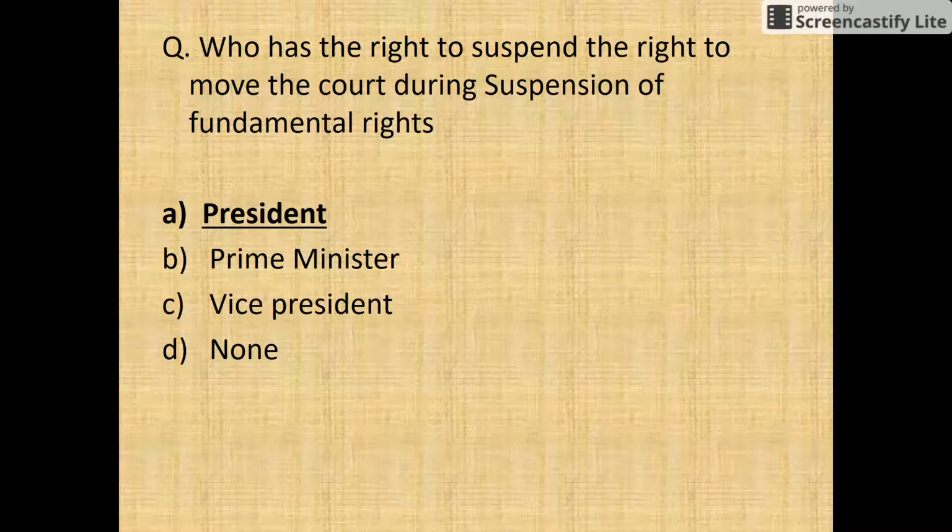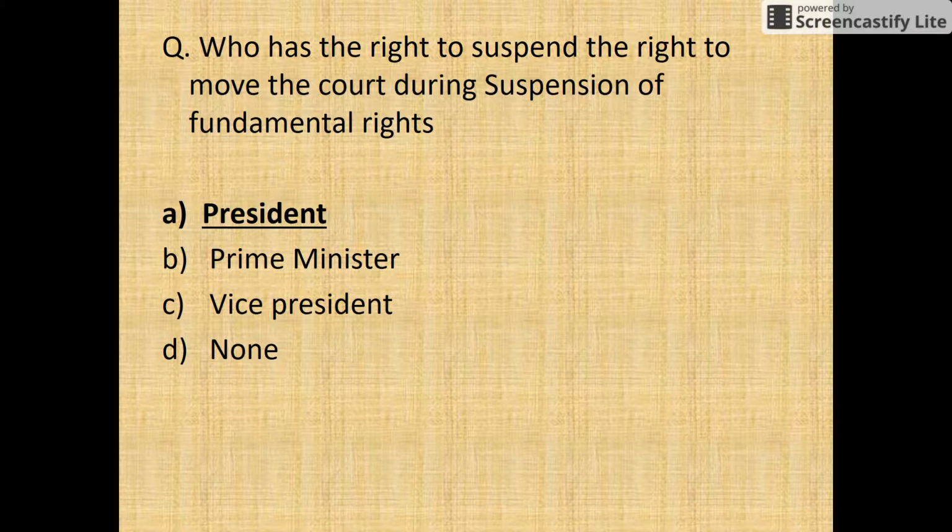The last question for this lesson is: who has the right to suspend the right to move the court during suspension of fundamental rights? Who can declare that you cannot move to the court if the fundamental rights have been suspended? The President can declare that, that is, he can suspend the right to move the court during suspension of fundamental rights.